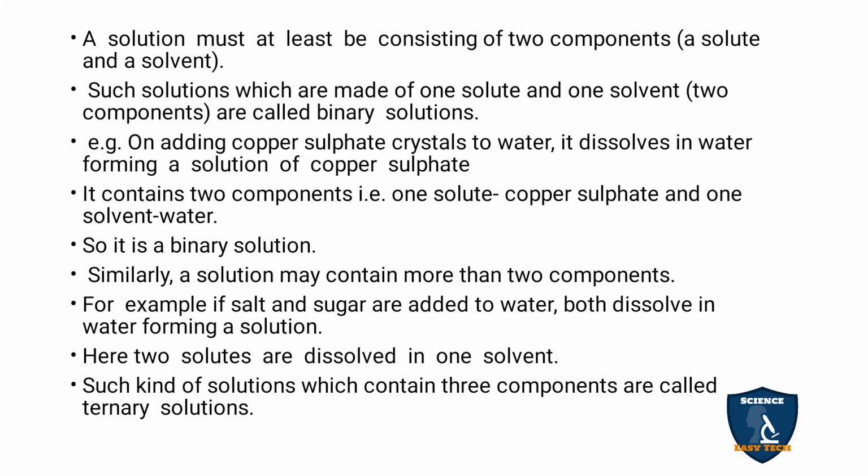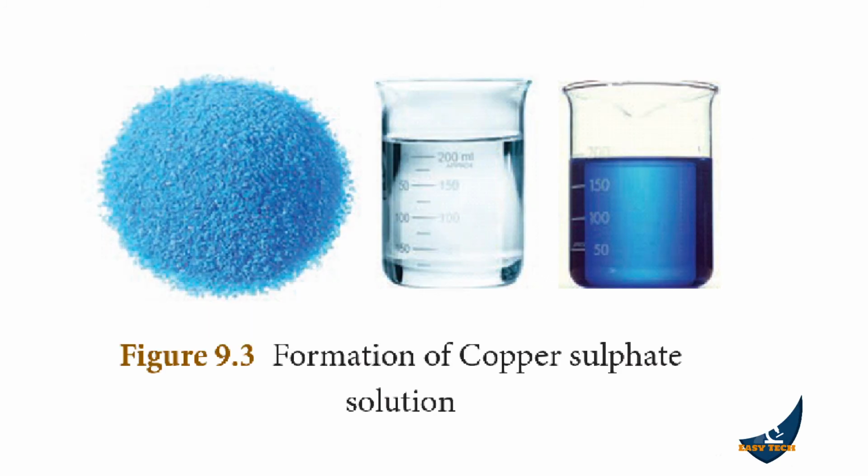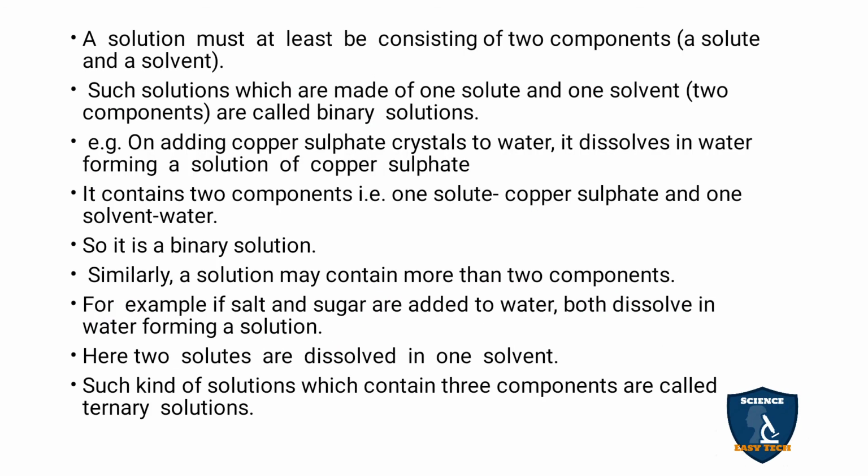For example, on adding copper sulfate crystals to water, they dissolve in water, forming a solution of copper sulfate. So you can see this is the copper sulfate solution. The copper sulfate crystal is the solute and the water is the solvent, and now you are preparing a copper sulfate solution. So this is an example of a binary solution.